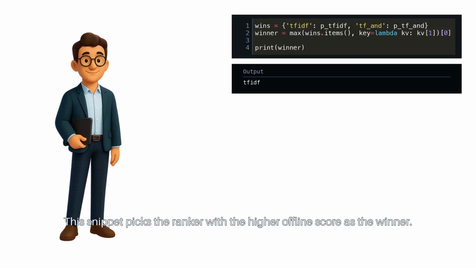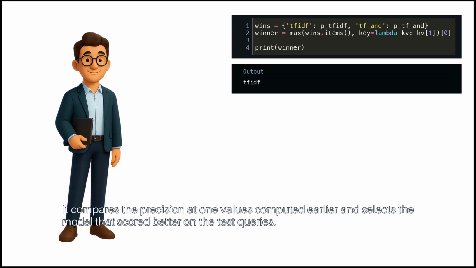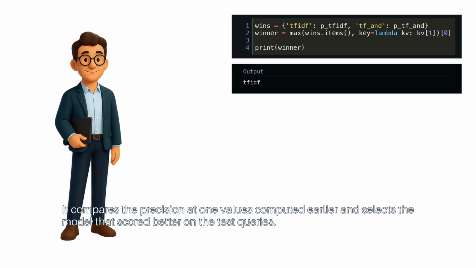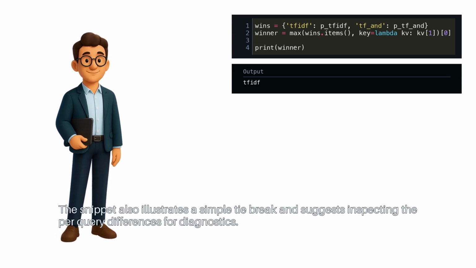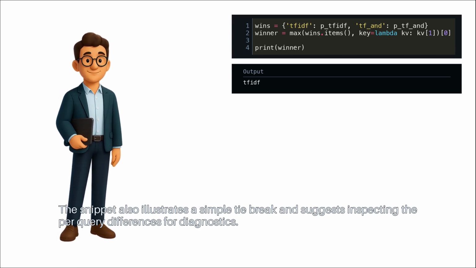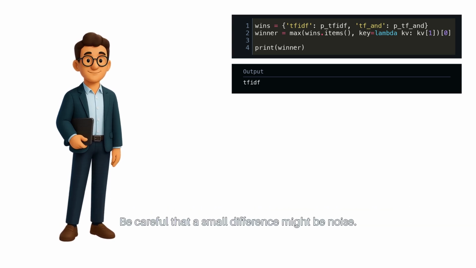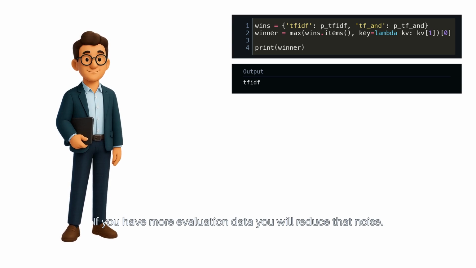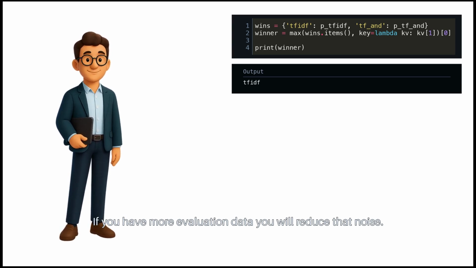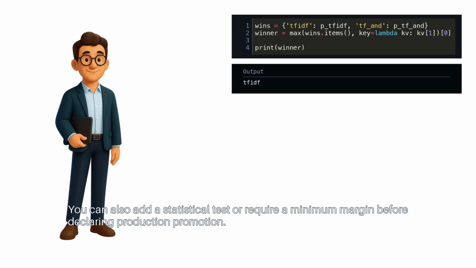This snippet picks the ranker with the higher offline score as the winner. It compares the precision at 1 values computed earlier and selects the model that scored better on the test queries. The snippet also illustrates a simple tie break and suggests inspecting the per-query differences for diagnostics. Be careful that a small difference might be noise. If you have more evaluation data, you will reduce that noise. You can also add a statistical test or require a minimum margin before declaring production promotion.